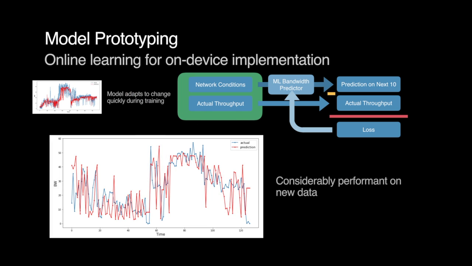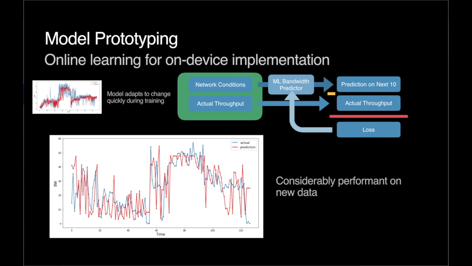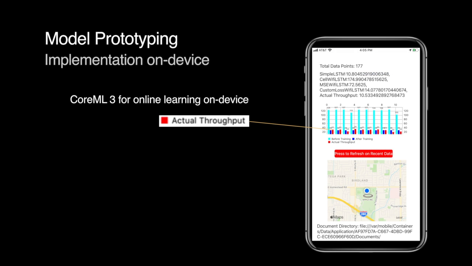Then, when we introduce an entirely new dataset from the same user, we can see that the model performs very well. It has learned the user's network conditions and can make that proactive quality decision. The final deliverable involves setting up an updatable model on device, and so I created this visualization tool in my application to see how well it does.